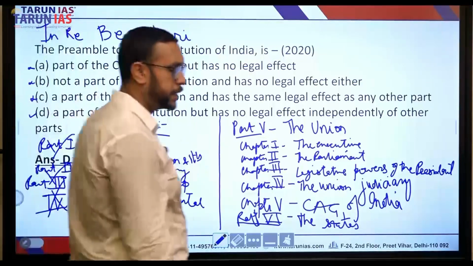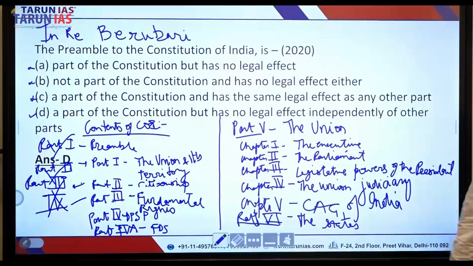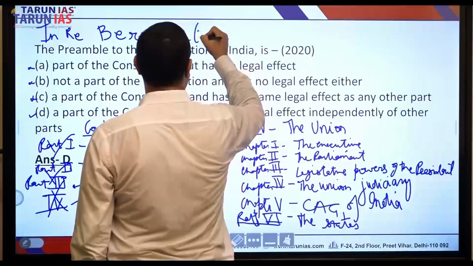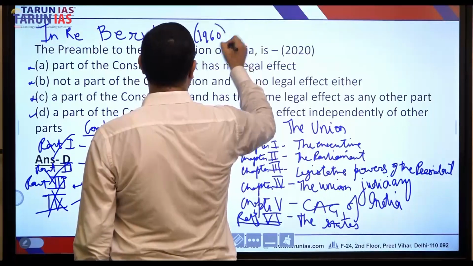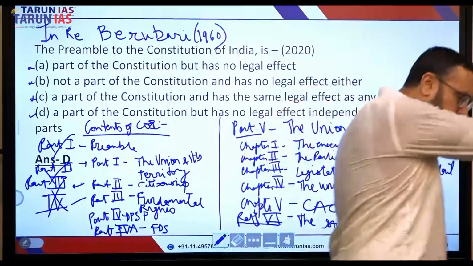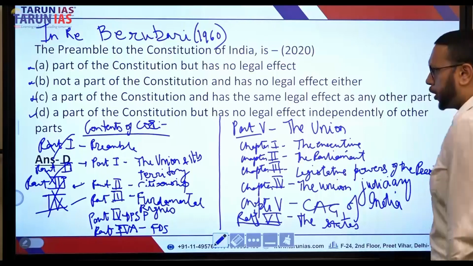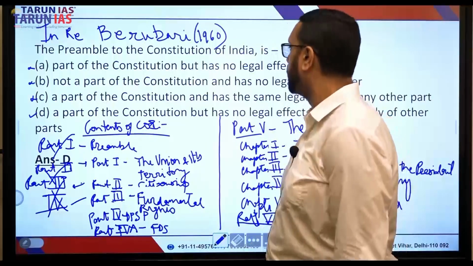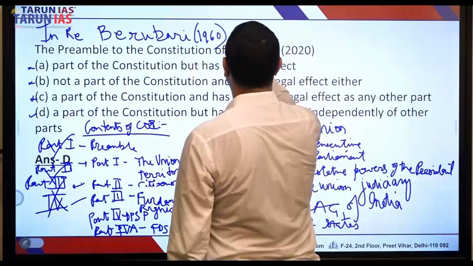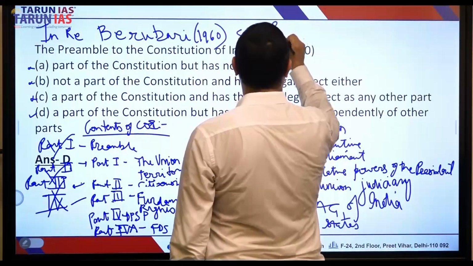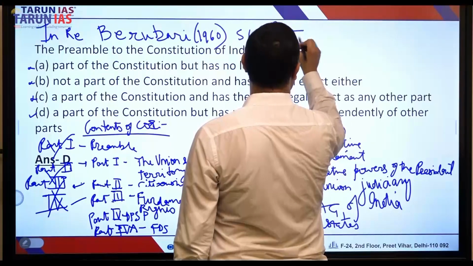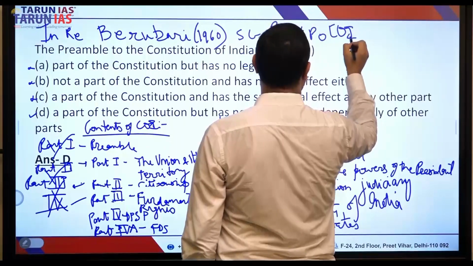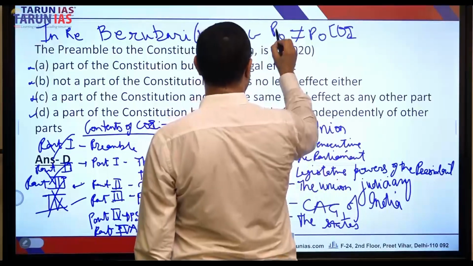I think this was a 1960s case. Let me just confirm it for you. Yep, 1960. Sorry. In Re Berubari, it was held by the Supreme Court that the preamble is not part of the COI. There was no need for that. I should just write it simply.